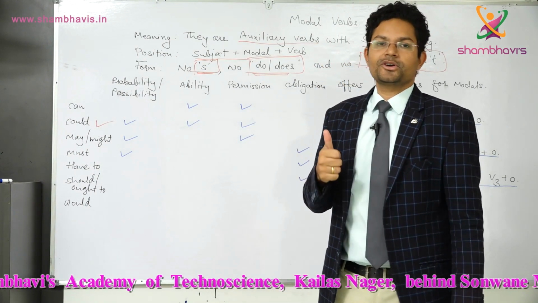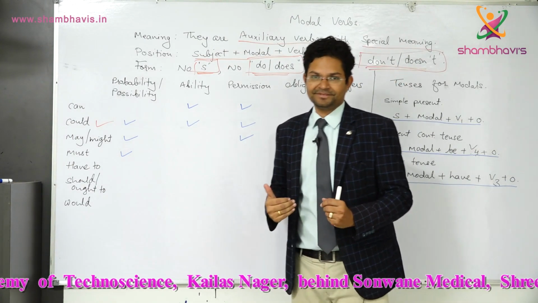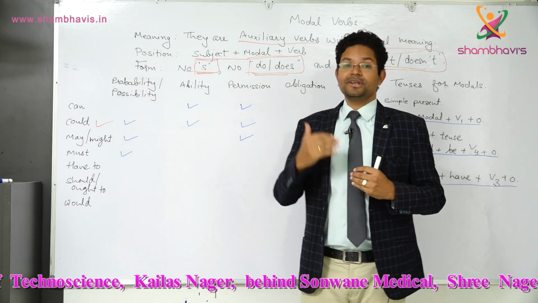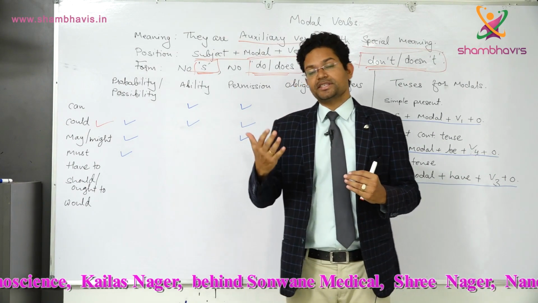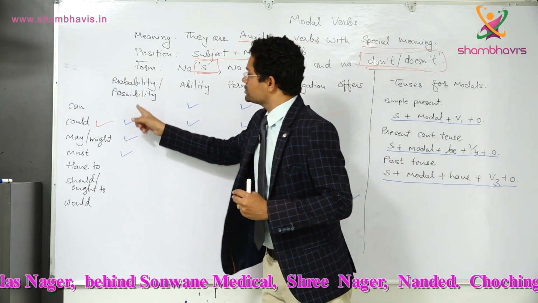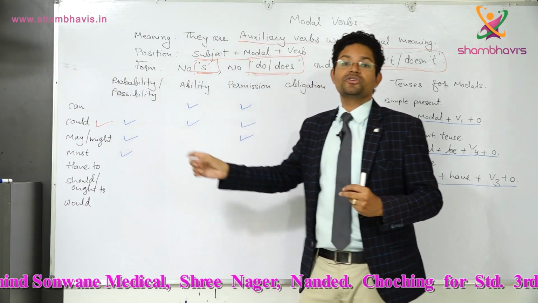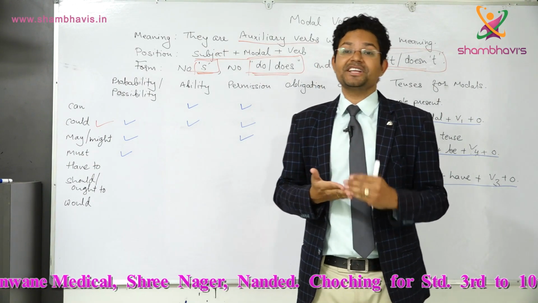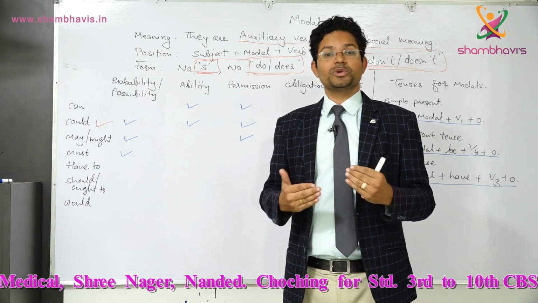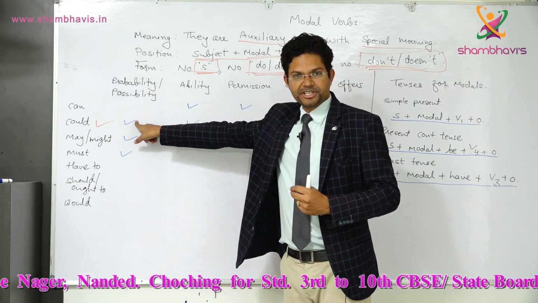Number 1 meaning for could is that could is used for the past tense of can. When you say I can do it, in past tense you can say I could do it. That is number 1 use. Number 2, it is also used for probability and possibility. When you say it could rain, it means there is a probability or possibility that it will rain. So it is used for probability and possibility also.